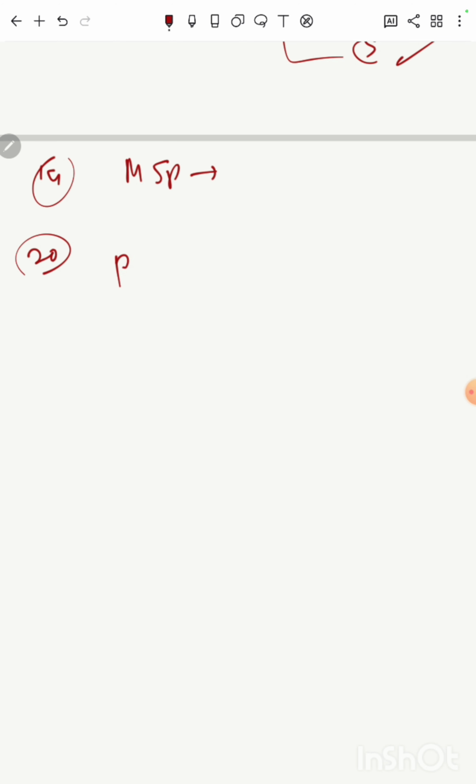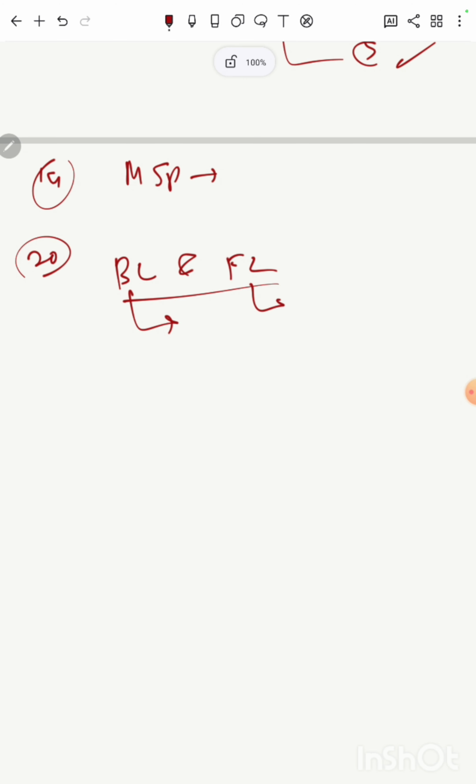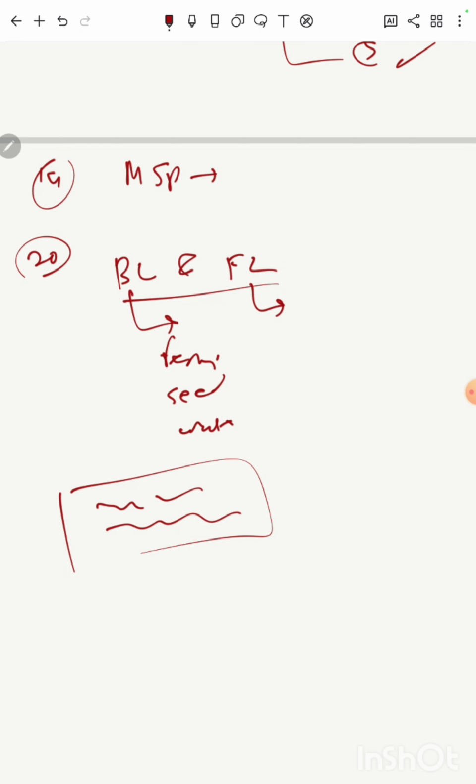Then you must have heard about backward linkages and forward linkages. So what are backward linkages? Collect a list of backward linkages, collect a list of forward linkages. In backward linkages, fertilizer is there, seed is there, water is there. So whatever things are there at farm level or before cultivation of crop, all these will come in backward linkages.